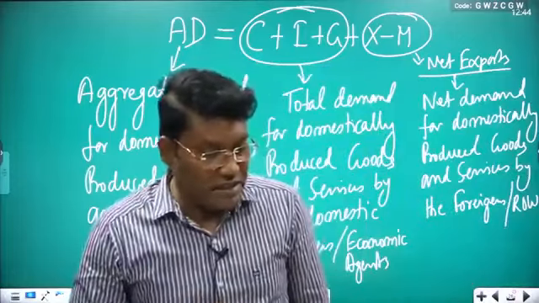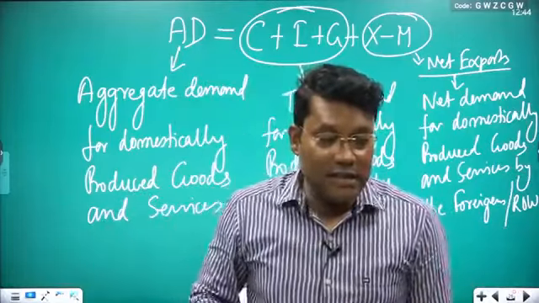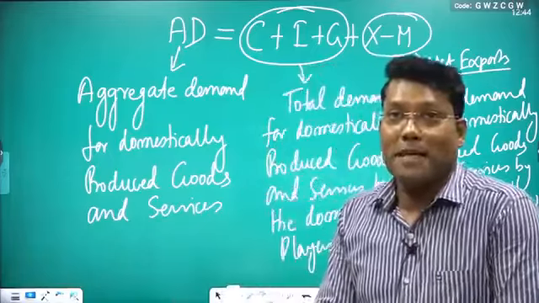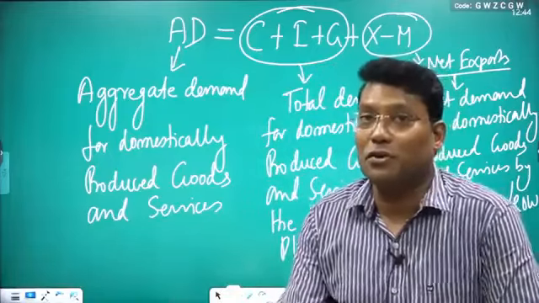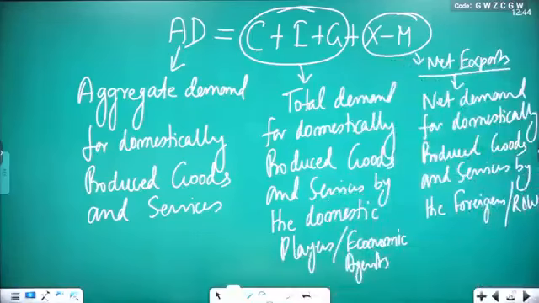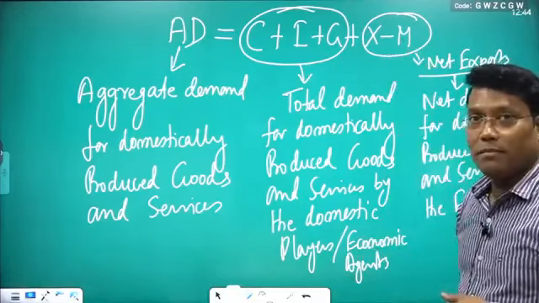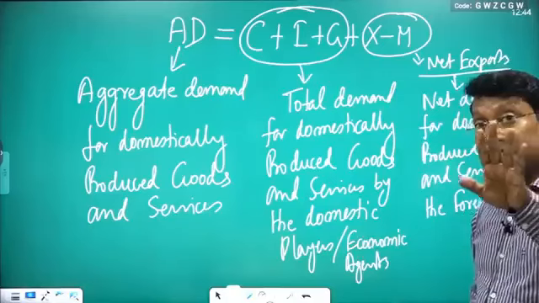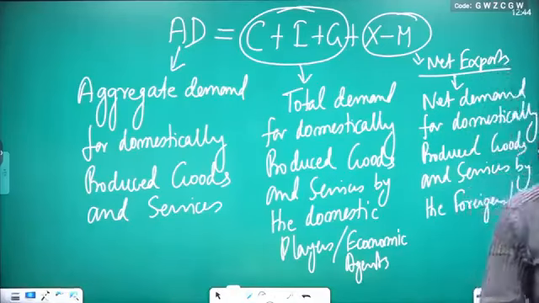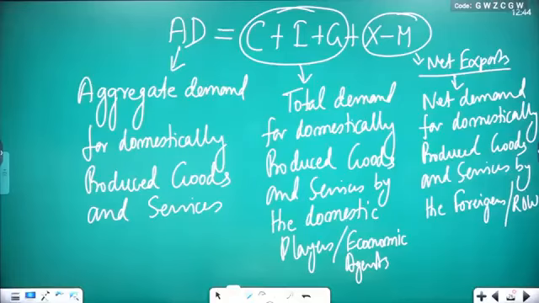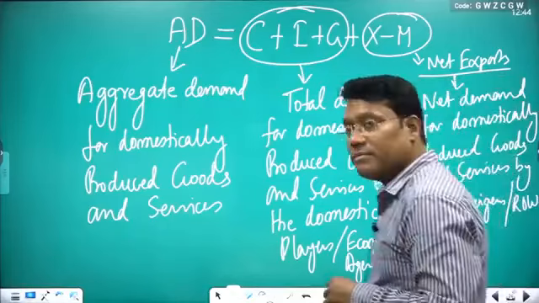One question you have read, that in a closed economy, GDP is equal to GNP. I have told you yes, but you have to take precautions. Because in a closed economy, your X minus M is going to be 0. But even if you include X and M, you are getting GDP at MP, domestic income. And in trade you are including only the exports and imports of goods and services, so that is not part of your factor income.